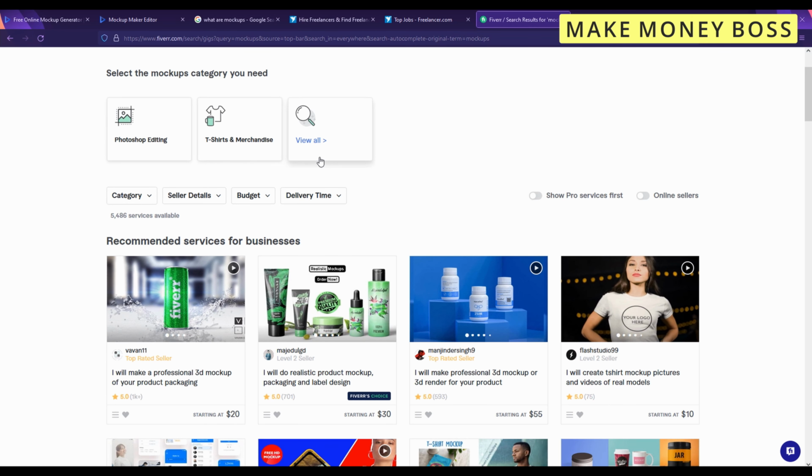And like I said, to make mockups, you need to just do a few clicks, and boom, you have that mockup ready, send it to your customer, and you get your money. It is that simple to make money out of this method.